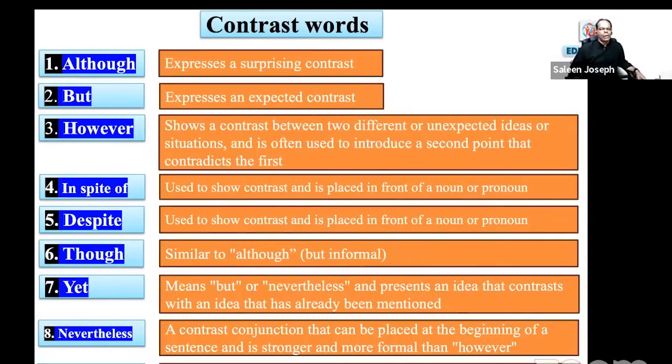In the reading or listening, whenever there is a contrast word, the answer will appear after the contrast word. So when you skim read, when you just skim and go fast reading, you identify if there is a contrast word, then don't look at the previous part. You focus on the portion after the contrast.